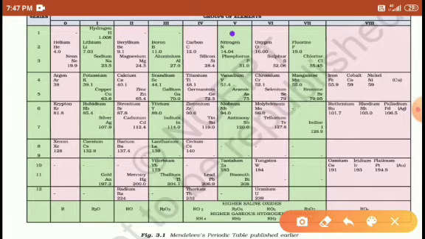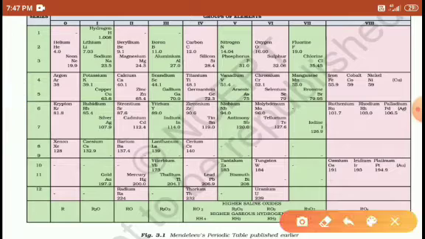So next is the group five elements: nitrogen, phosphorus, vanadium, niobium and tantalum. These are the group five elements, and these belong to subgroup A. And the subgroup B elements are phosphorus, arsenic, antimony, bismuth. Right, students? And the group 6 elements: oxygen, chromium, molybdenum, tungsten, uranium. These are group A elements. Sulfur, selenium, tellurium. These are the group B elements.